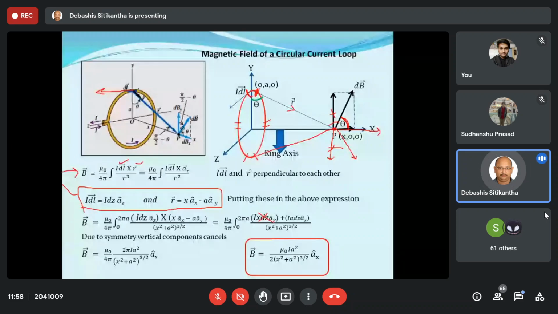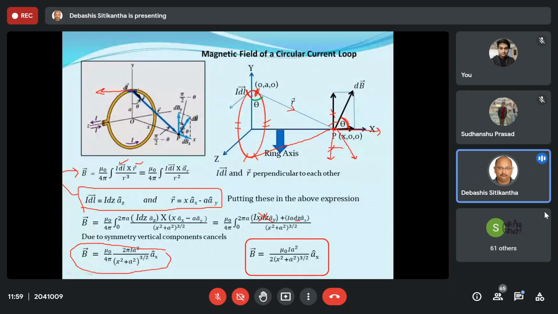So ultimately what I am going to get is mu 0 by 4 pi integrated from 0 to 2 pi, and the terms are I a dz by x square plus a square to the power 3 by 2, ax cap. So in place of this dz, I will simply put 2 pi a. If I put it, then the entire equation will be evaluated to this much.